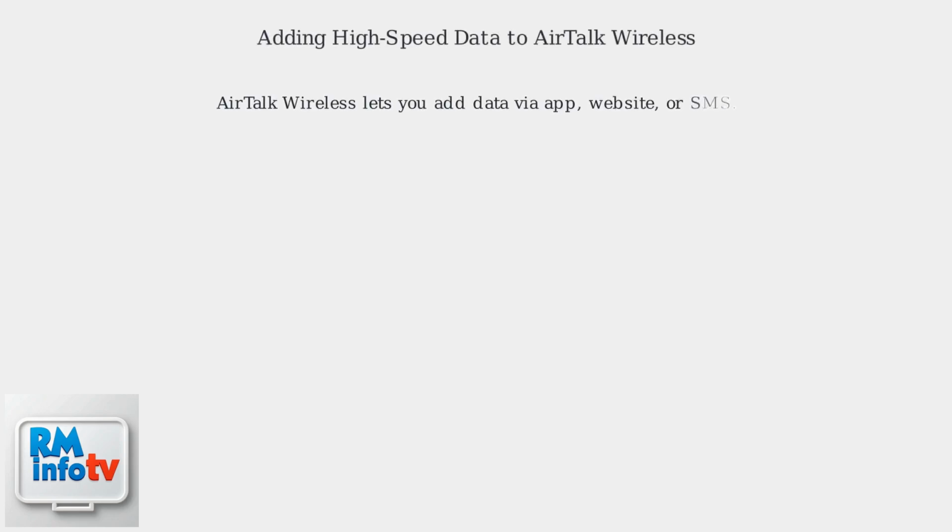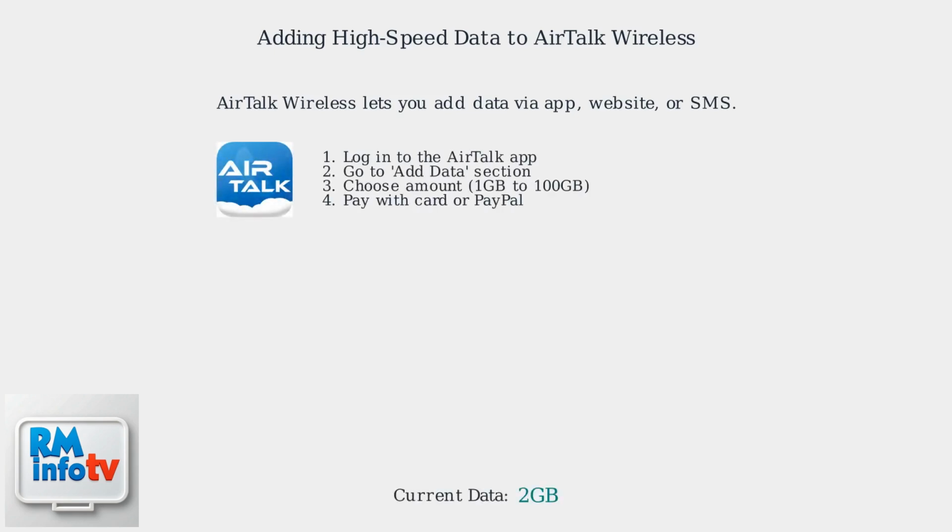AirTalk Wireless lets you add high-speed data in a couple of ways. The easiest methods are through the app, website, or by texting. Using the app, log into your AirTalk Wireless account, navigate to the Add Data section, select the amount you need from 1 GB to 100 GB options, and complete payment with credit card or PayPal.